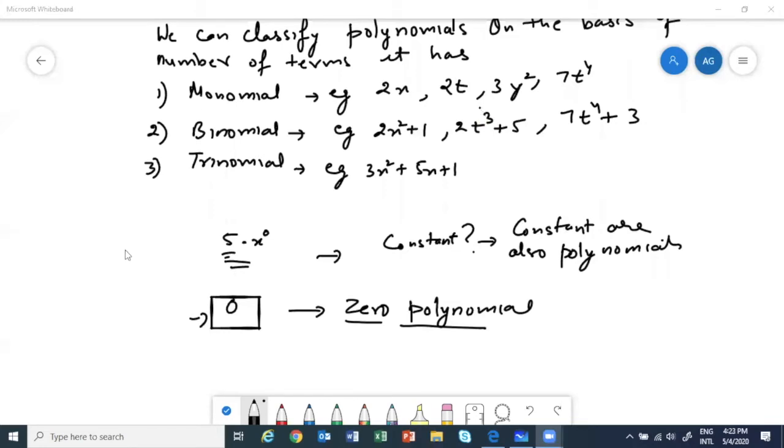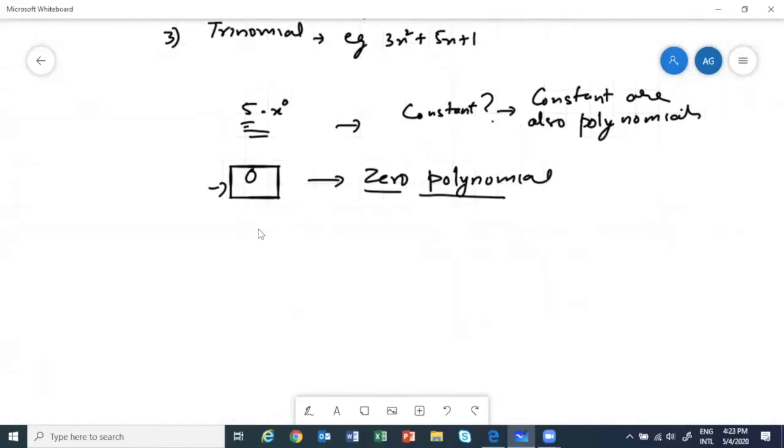Now the problem is that if I only write 5, how do you know we are talking about a polynomial or not? So we need some notation. I'm giving you the notation for how you will write a polynomial. When you want to say that 5 is a polynomial, what notation will you use? We are talking about the notation of a polynomial.